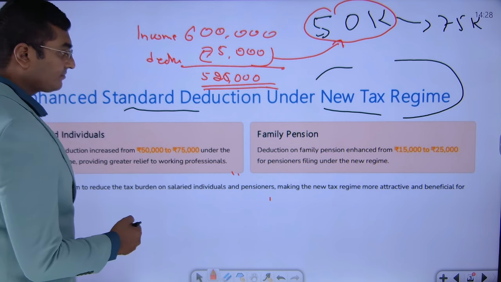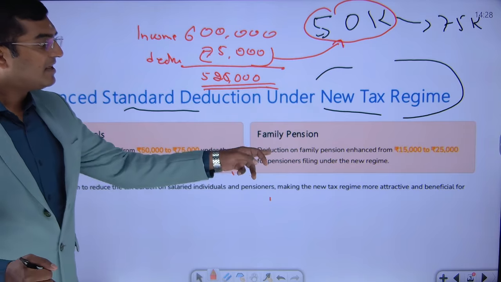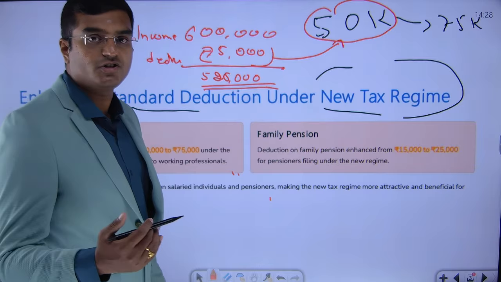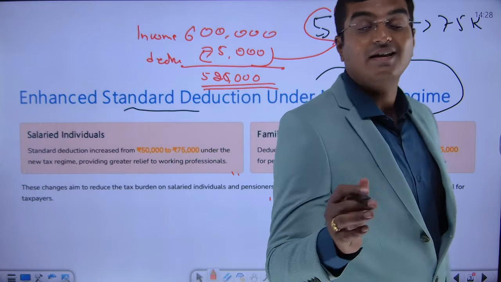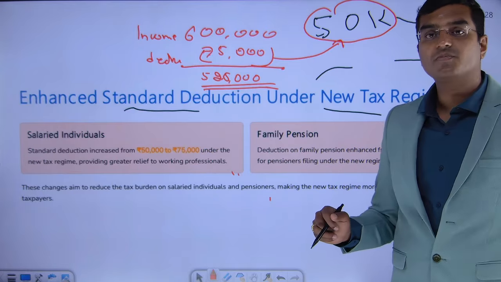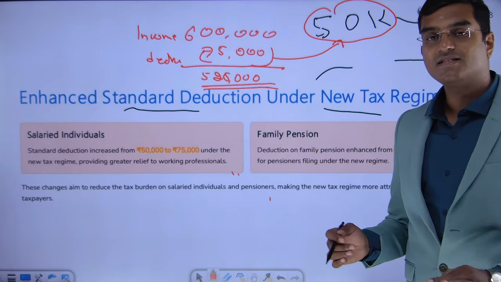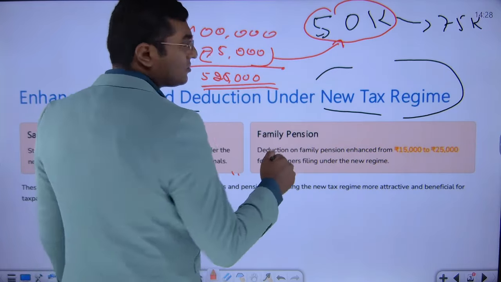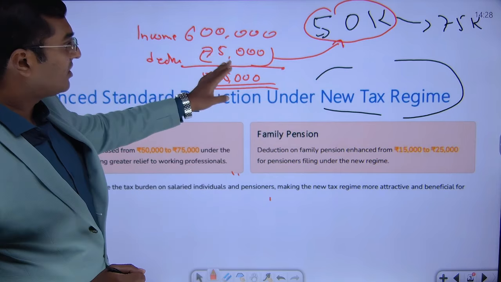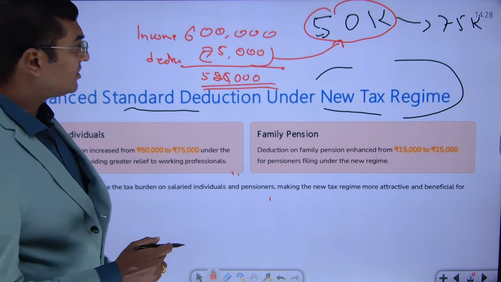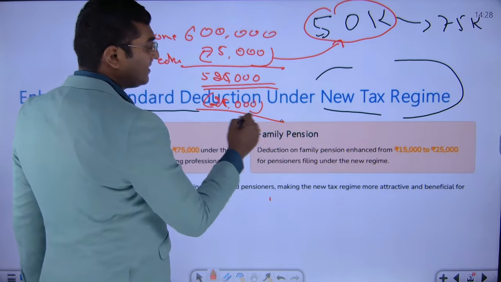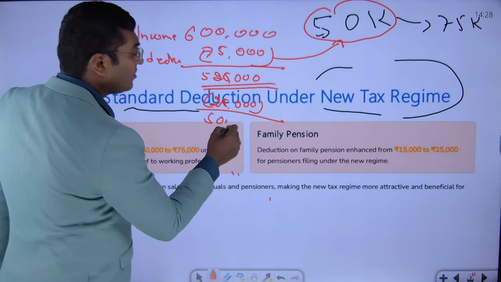Okay. Yes, next one, dear friends, there is something called family pension deduction. Similarly, if you remember, there is one deduction. Whoever is getting certain family pensions was eligible for a certain amount of deduction in addition to the standard deduction. So earlier the deduction was around 15,000 rupees. That 15,000 rupees deduction got increased to 25,000 rupees. Let us assume this 6 lakh rupees pertains to some family pension income. From here, you're giving a standard deduction of 75,000 rupees. In addition to that, you will also give this increased deduction of 25,000 rupees. Therefore, the net pension income for this particular person will be only 5 lakh rupees.